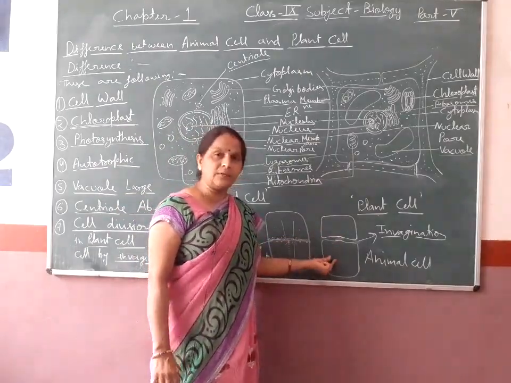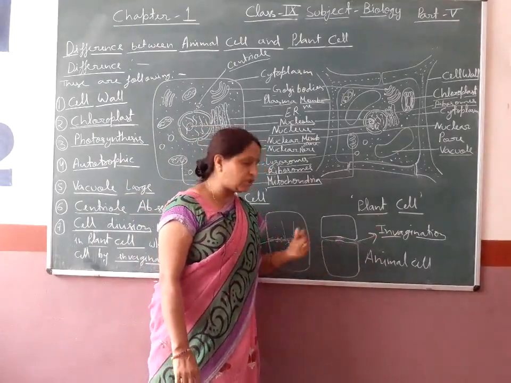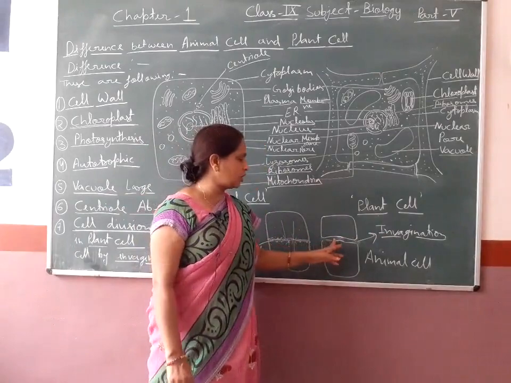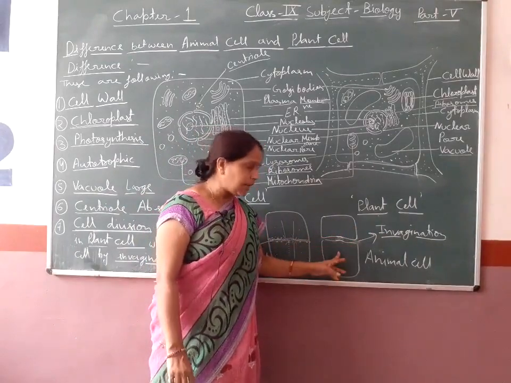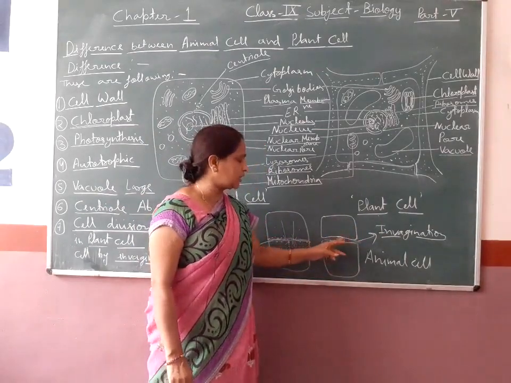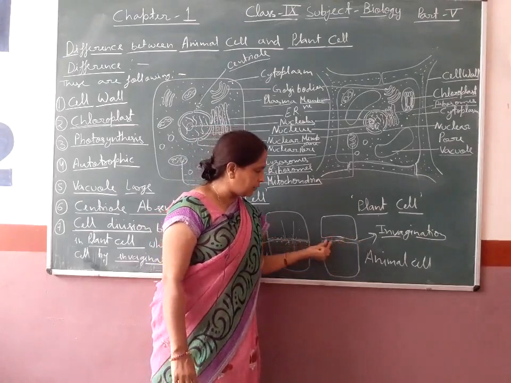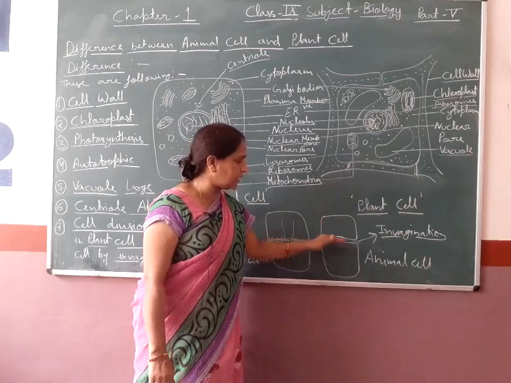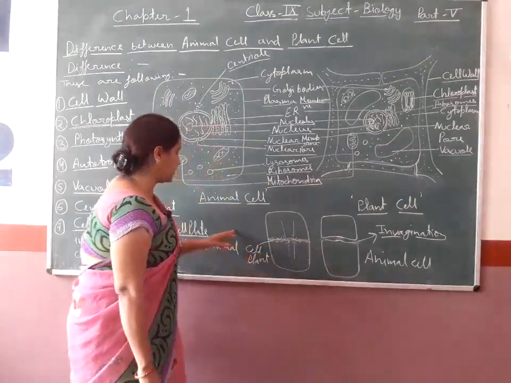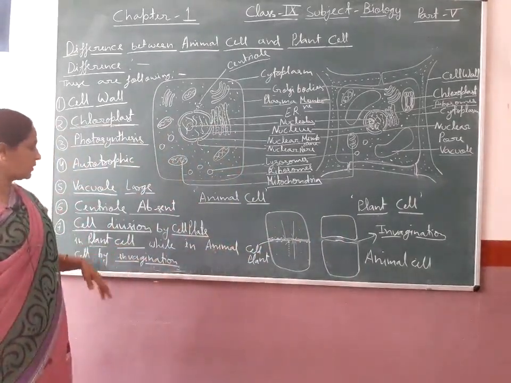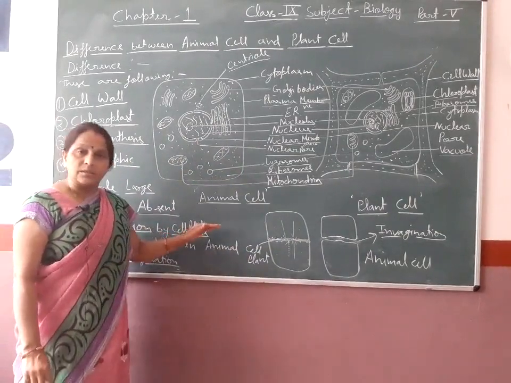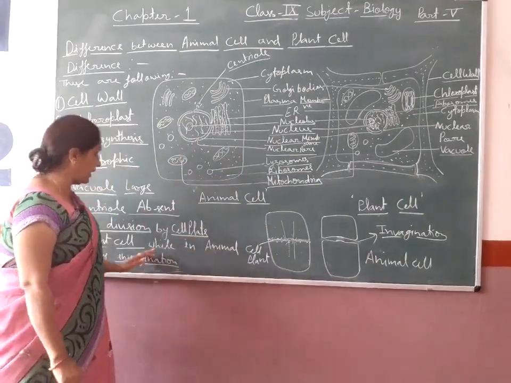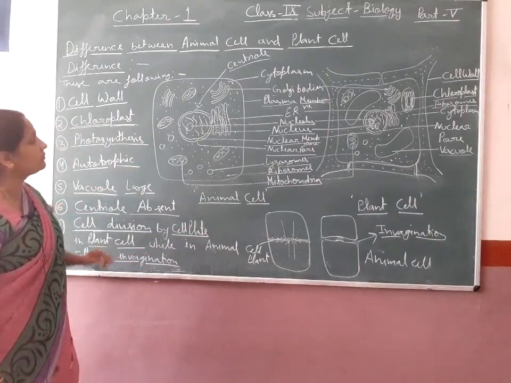And in animal cell, it is by invagination. A finger-like projection is formed in the cell membrane, then they meet each other and form the cell membrane in both cells, which divide into two parts. So it is the main difference between the division of plant cell and animal cell.